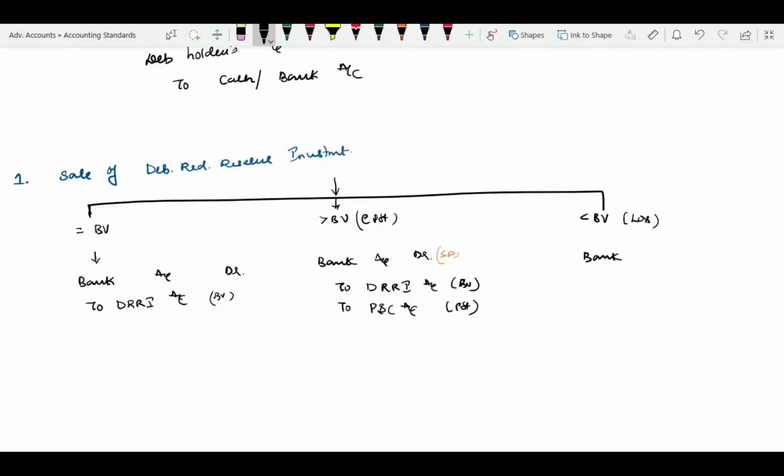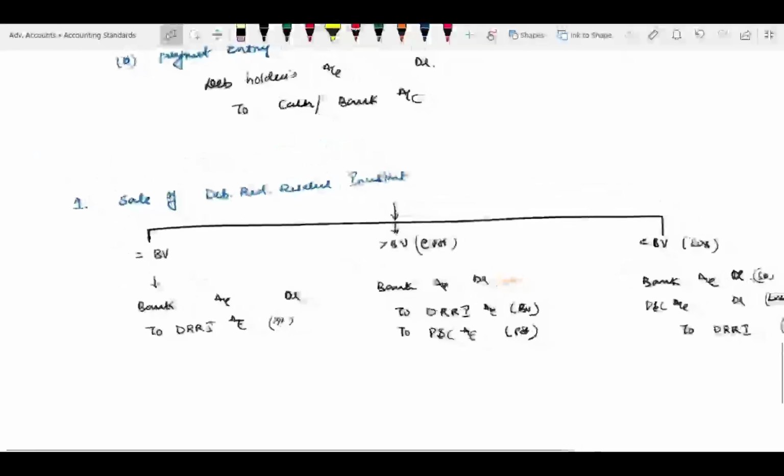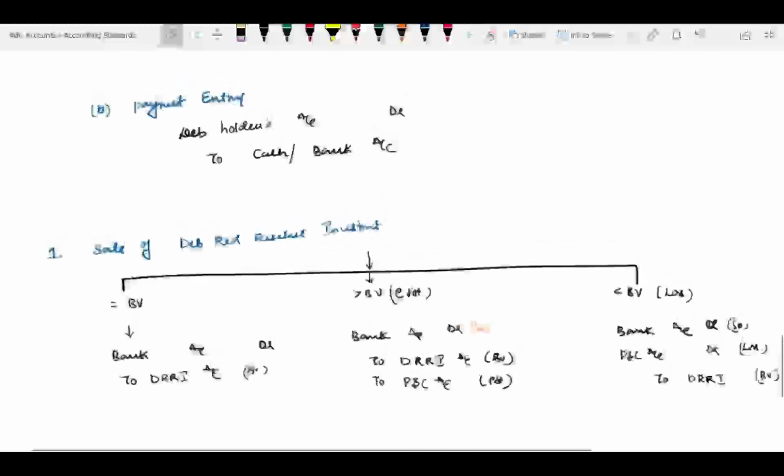So bank account debit, always at the sale price. Then P&L account debit, this is for the loss, to DRRI, debenture redemption reserve investment, to the extent of book value. You have to cancel the book value. So this is the first entry. Thereafter comes the redemption entry. Got it?